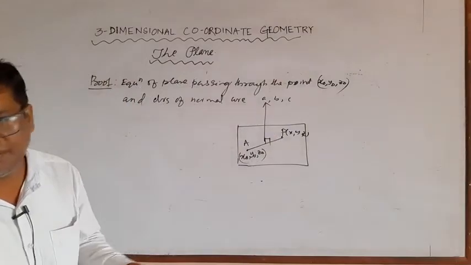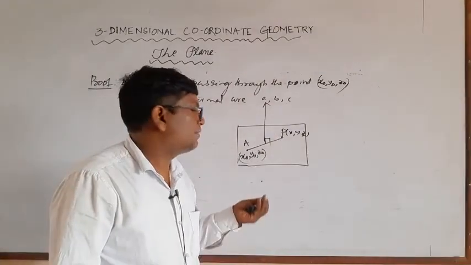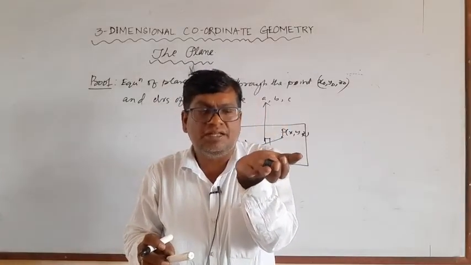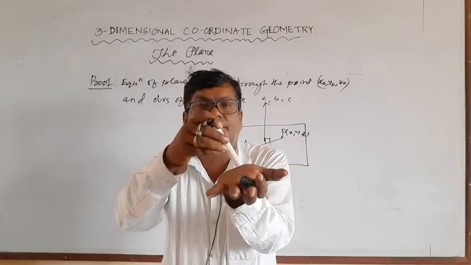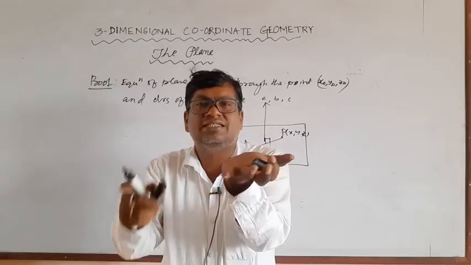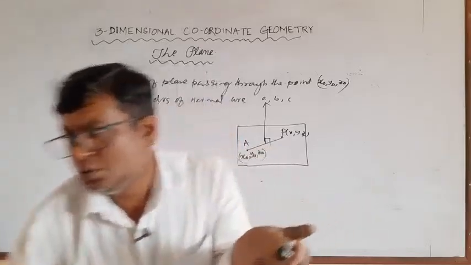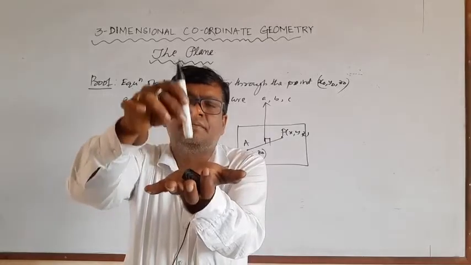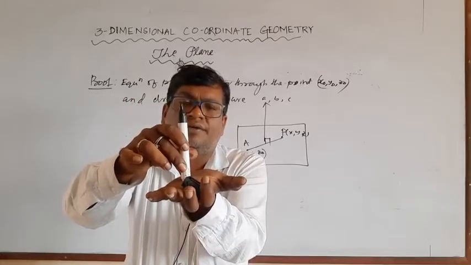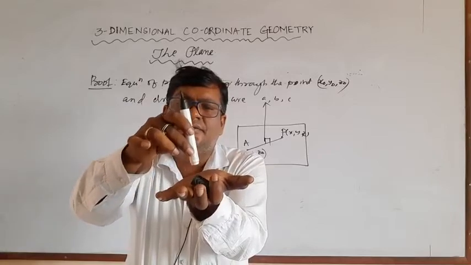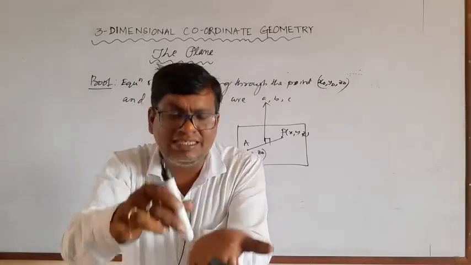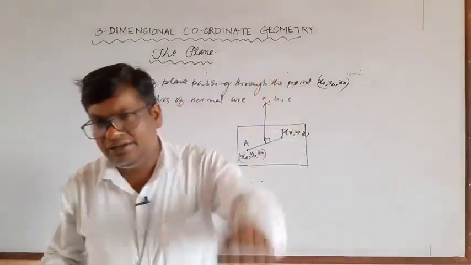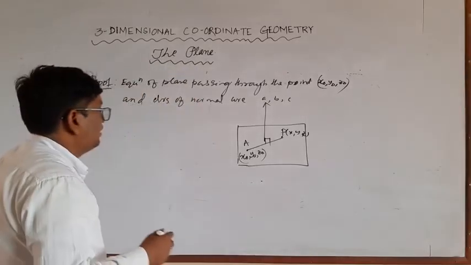Suppose this is the plane, so there are lines. These lines are perpendicular to the normal. This is normal. Okay, so each and every line on the plane is perpendicular to its normal. So given point, that is proof.